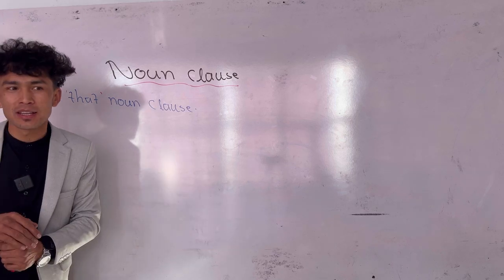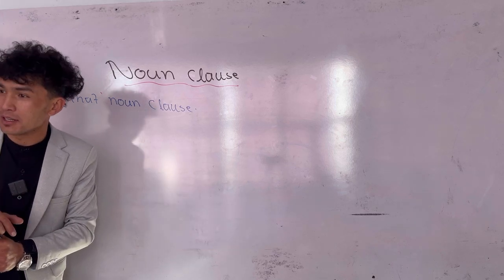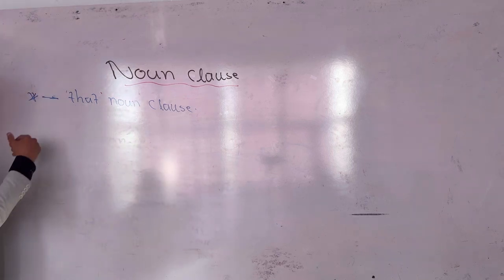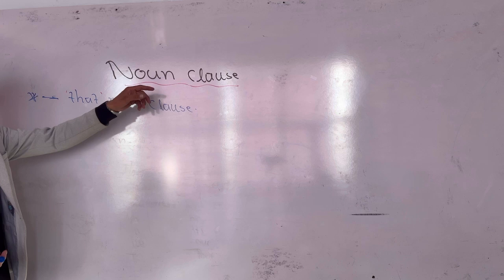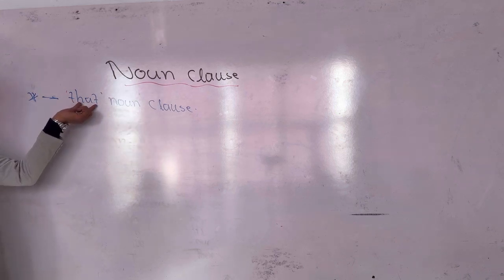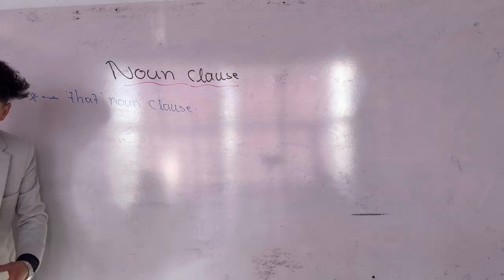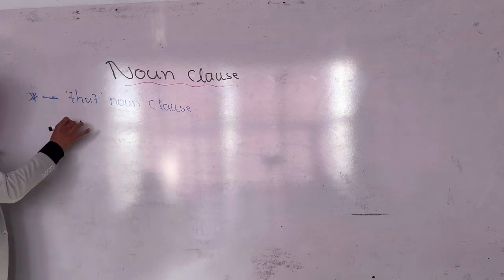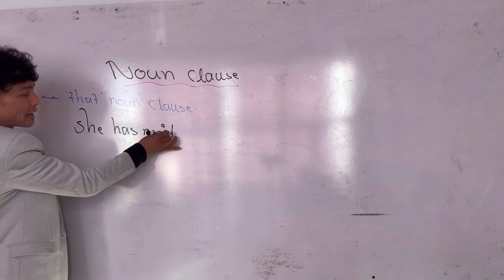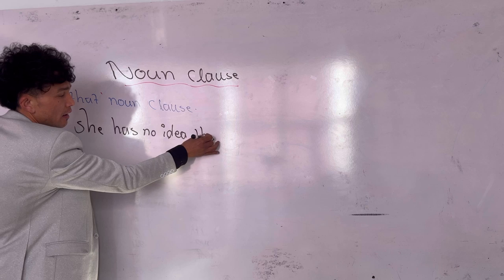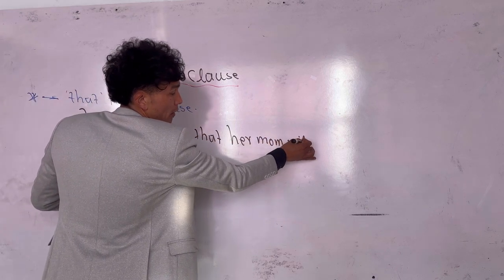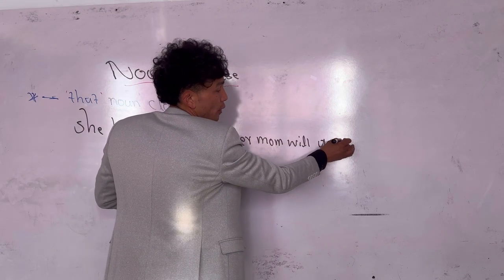It is obvious that our class starts at 8:15. Exactly. Number one kind of noun class is that noun class. The noun class which starts with the word that is called that noun class. For example, she has no idea that her mom will go abroad.